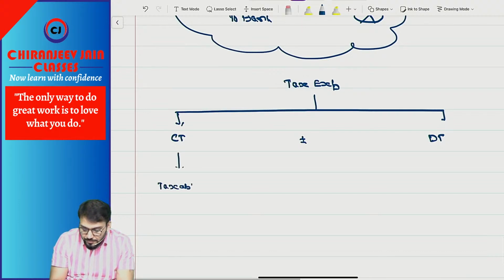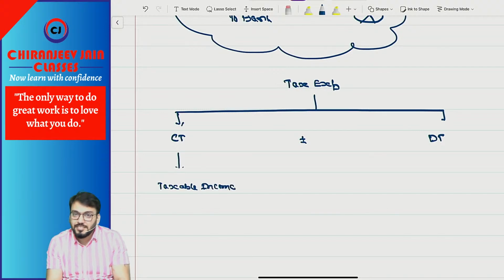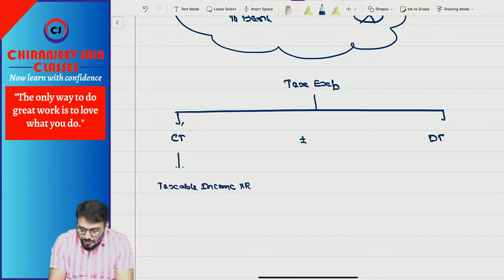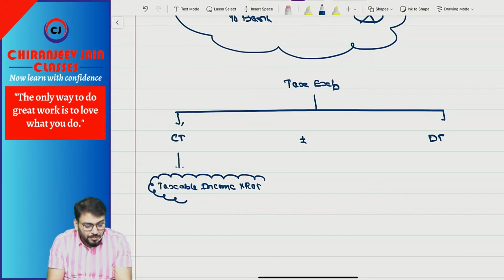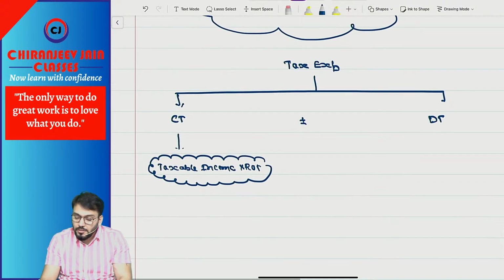Taxable income as per the Income Tax Act. Taxable income multiplied by the rate of tax becomes current tax. Now deferred tax means what?